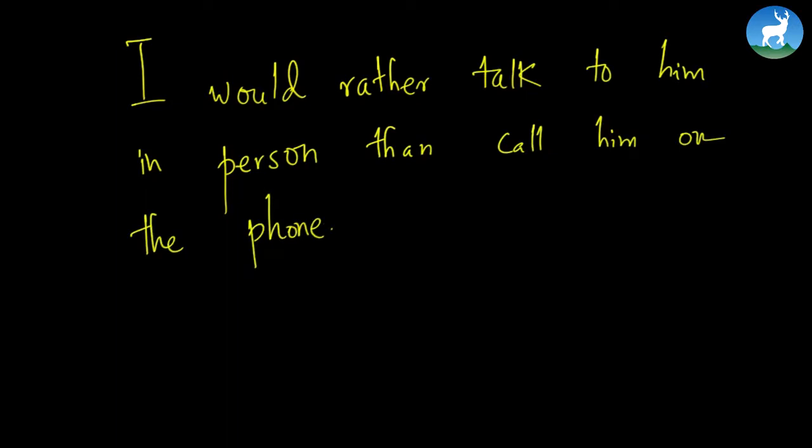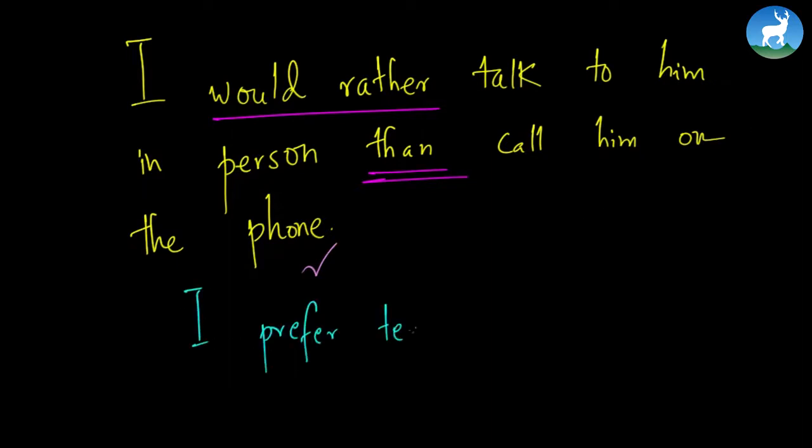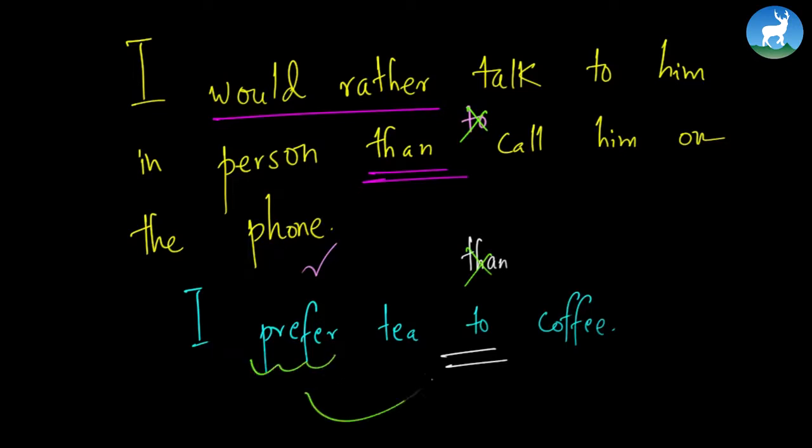So this is the sentence. I would rather talk to him in person than call him on the phone. So we don't use than after using prefer. We say something like, I prefer tea to coffee. We never say something like, I prefer tea than coffee, and that would be very wrong. And to say something like, I would rather talk to him in person to call him on the phone, that is again wrong. So prefer follows to, whereas would rather follows than. That is the general choice of preposition.